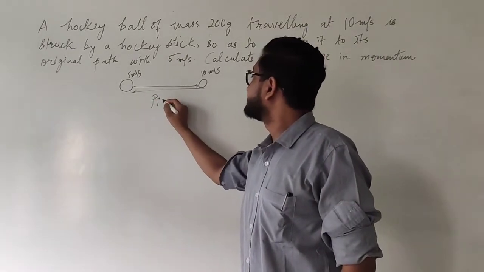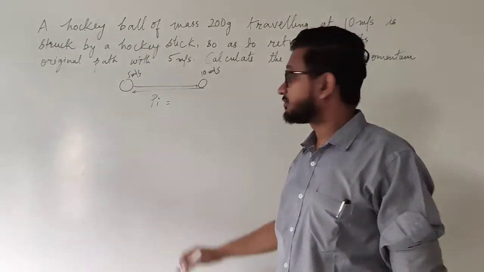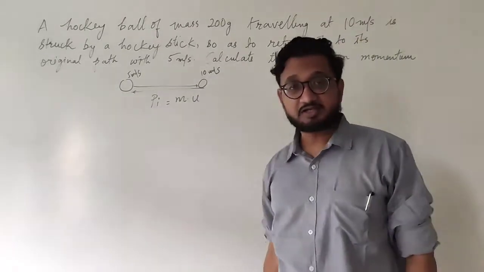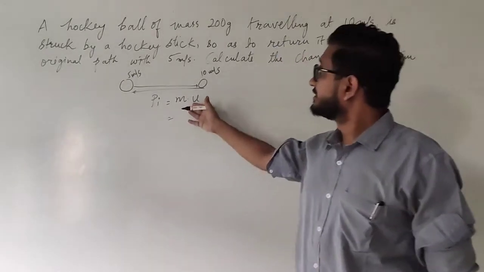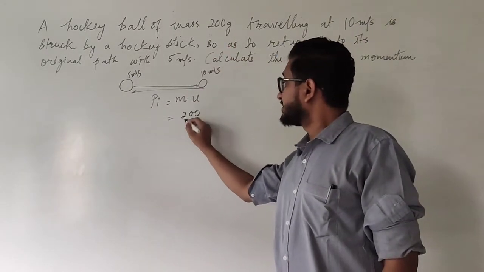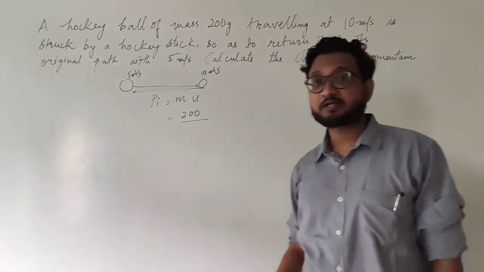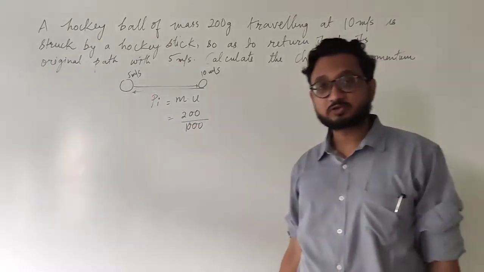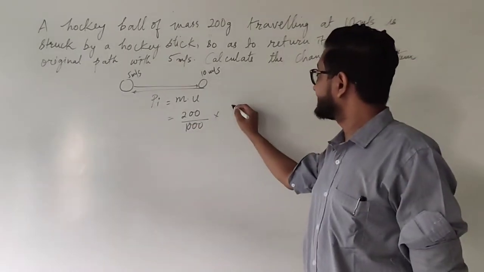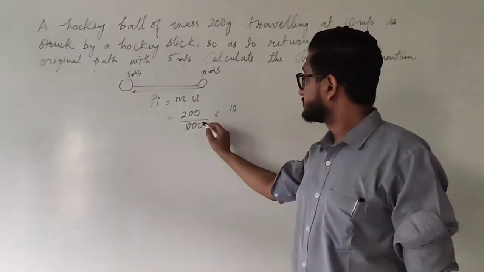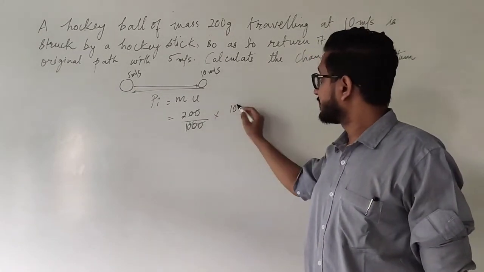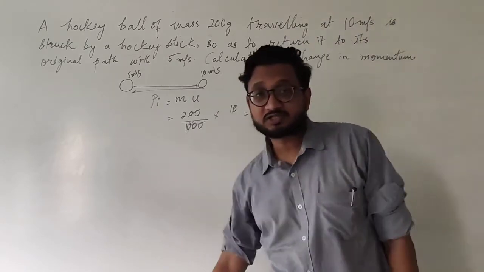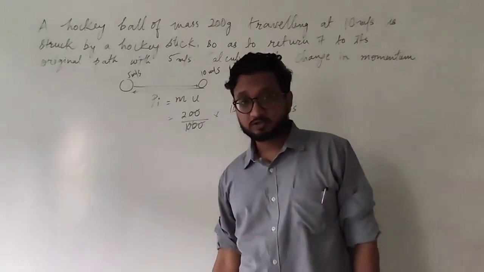So in order to calculate the change in momentum, first we need to find the final and initial momentum. Let's say that this is P initial and the formula for momentum is mass into velocity. Because this is initial momentum, we are using initial velocity. Mass is 200 grams, but in order to use it in a formula, we need to convert it into SI units, that is in kilograms. So first conversion of grams into kilograms, dividing it by 1000. Velocity is 10 meters per second. So these two zeros get cancelled and one of the zeros, so it becomes 2 kilogram meters per second. So this is your initial momentum.